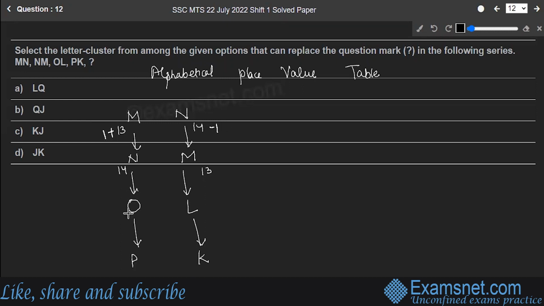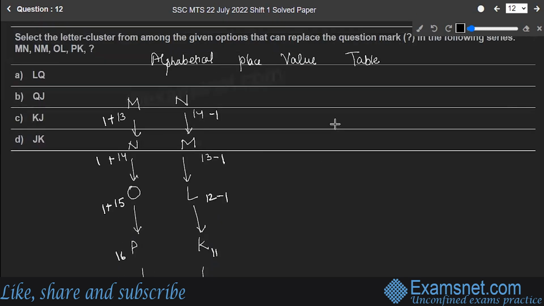Similarly, what is the place value of O? It is 15 and L is at 12. P is at 16 and K is at 11. So similarly, +1 will give you 15, -1 will give you 12, +1 will give you 16, -1 will give you 11. So we got our logic. On the left hand side, we are doing +1, and on the right hand side, we are doing -1.